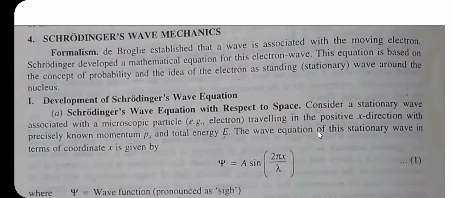So, here is the time independent Schrodinger wave equation. Friends, all of you know that in classical mechanics the observed behavior of macroscopic particles is governed by Newton's laws of motion. The behavior of microscopic particles could not be explained on the basis of classical mechanics, but we know that a moving microscopic particle has a wave nature. Therefore, there must be some wave equation that governs it.